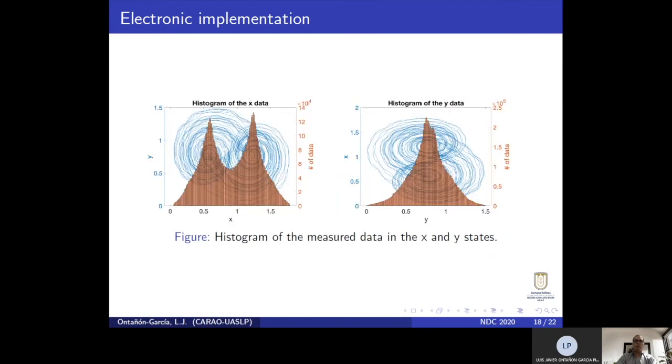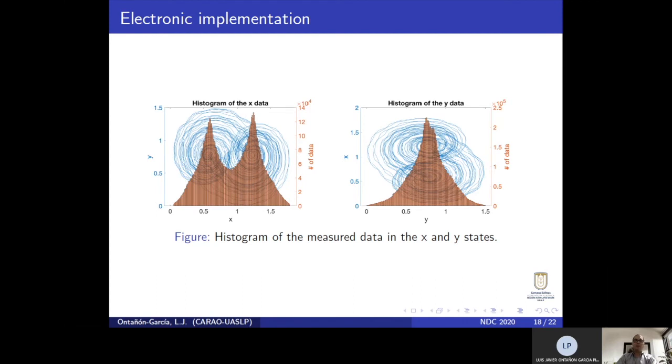However, in order to process the data and to avoid repeating patterns, the following steps were performed. First, we analyzed the most frequent regions, both in X and Y, and from these values we decided to implement the thresholds. On the left-hand side, we have the histogram for the X data.